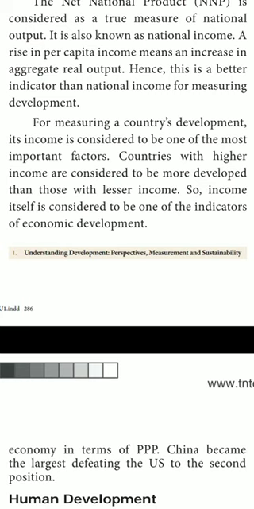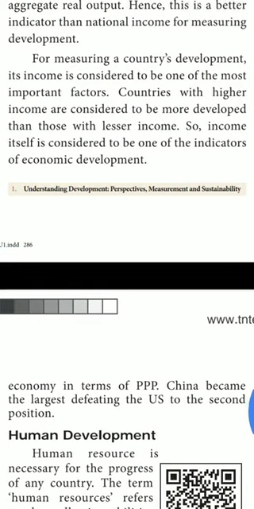That is the per capita income. So, what do you know about this net national product? It is considered as the true measure of national output and it is also considered as national income. A rise in per capita income means an increase in aggregate real output. Hence, this is the better indicator than national income for measuring development.